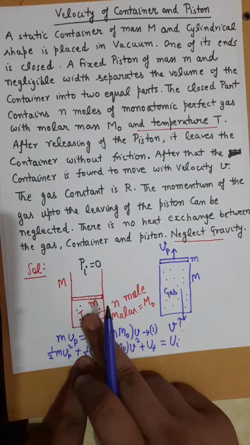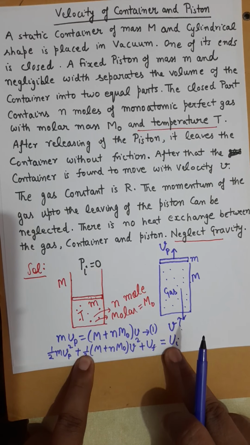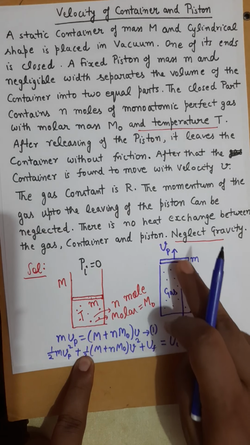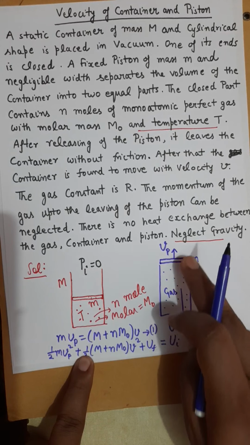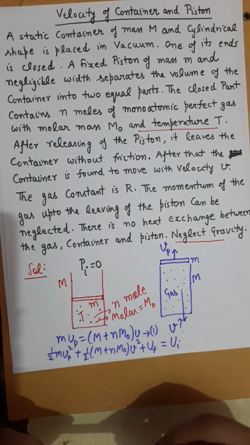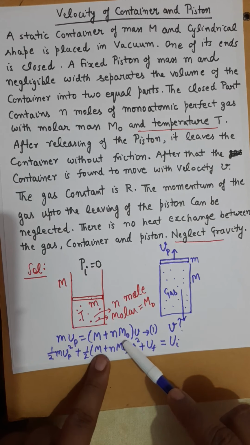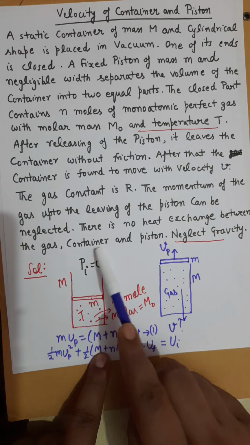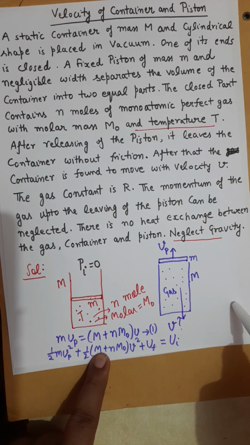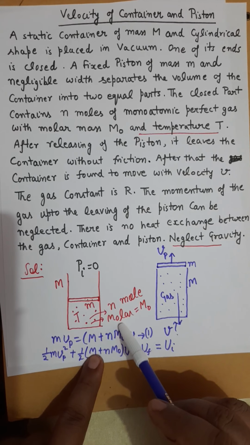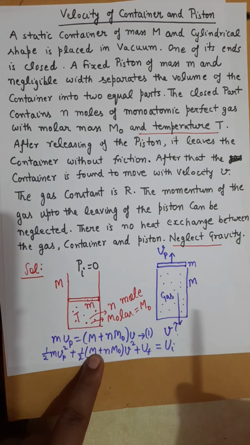Internal energy of the gas at the initial moment, which is Ui, should be equal to the final internal energy of the gas plus the kinetic energy of the piston and cylinder. And this is because there is no heat exchange between the gas container and piston. There is no thermal energy being transferred into the system or out of the system.